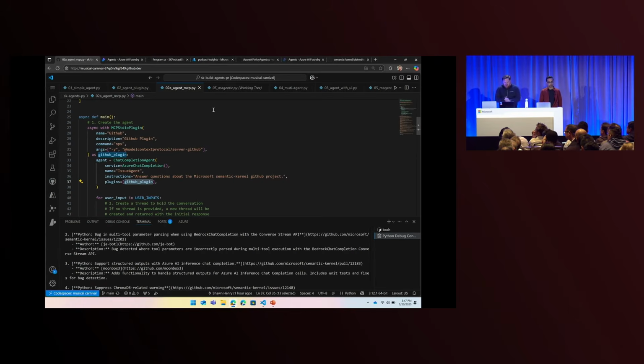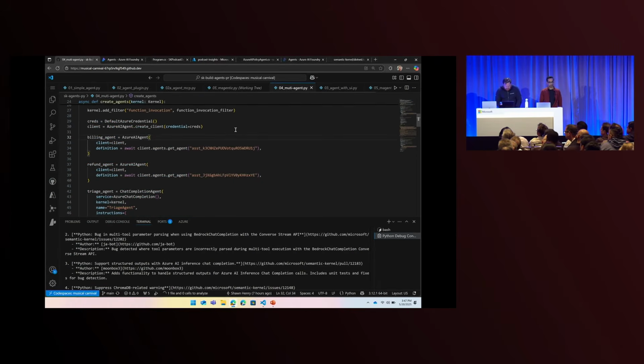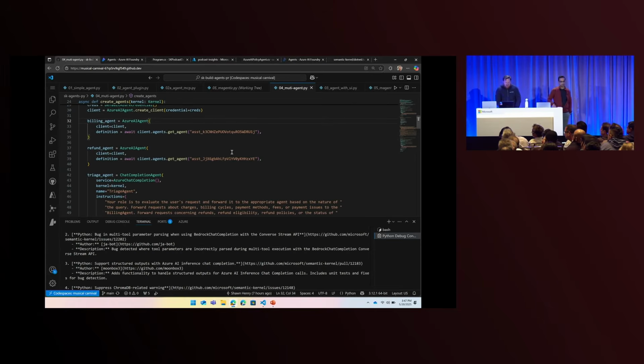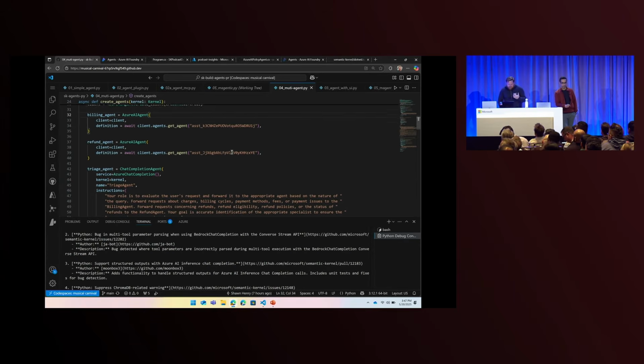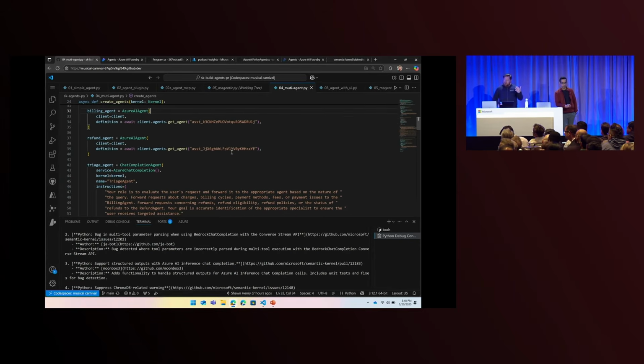But you paid for multi-agents, so let's look at multi-agents. As Salman mentioned with connected agents, it's very easy to add agents in Semantic Kernel. Here we have 3 agents we've created. We have a billing agent that focuses on billing issues, a refund agent focusing on refunds, and then a triage agent that looks at the incoming request from the user and decides which of the agents it wants to use to resolve that request.